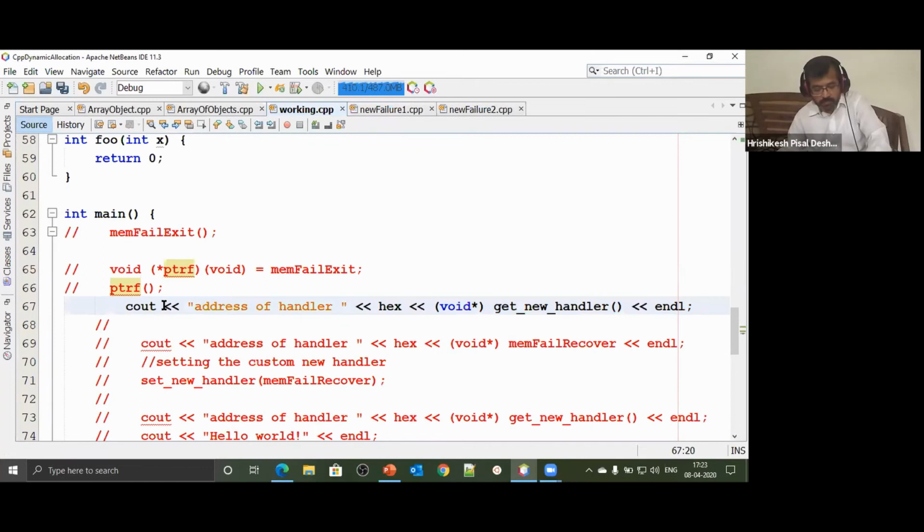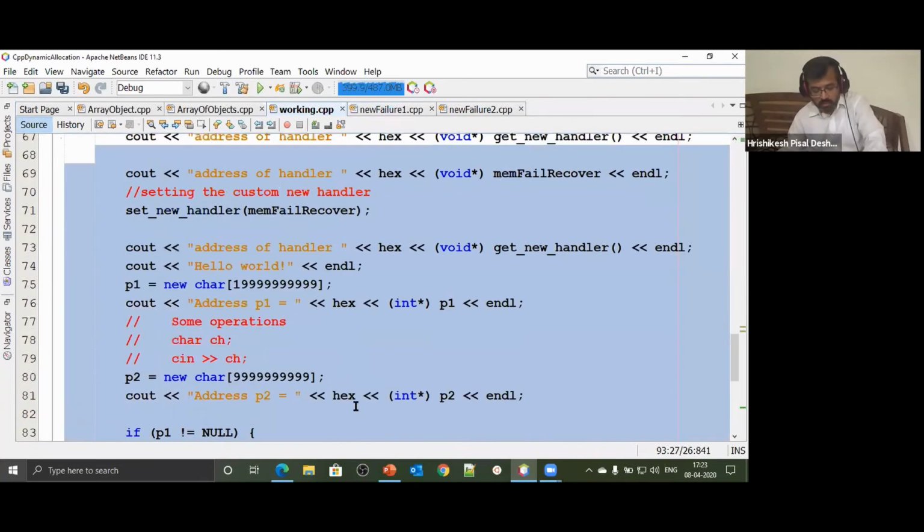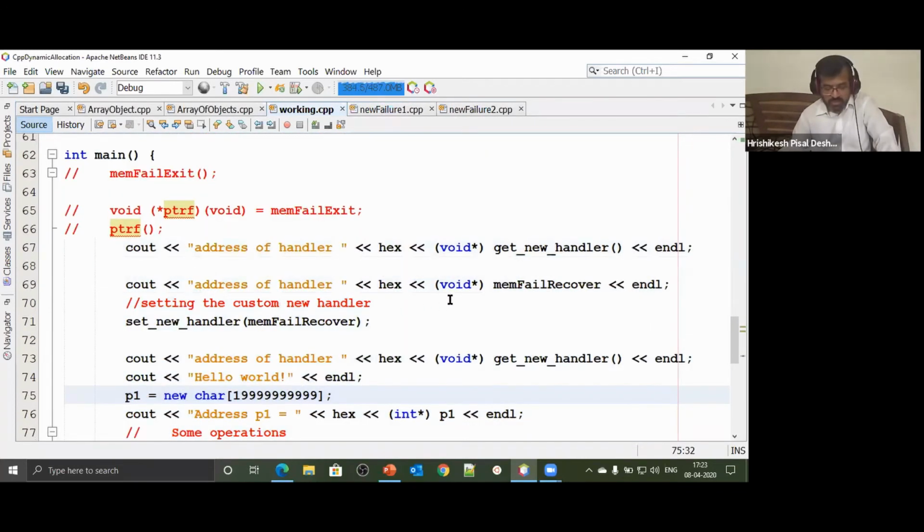Now, what am I going to do? Watch it very, very carefully. Simple operations. I'm going to say get new handler. We saw set new handler. Now I'm saying get new handler. What is this set and get new handler? What's the difference? Set new handler will allow you to set the current new handler. Get new handler will give the current handler, whoever the current handler is, whose address we are going to get.